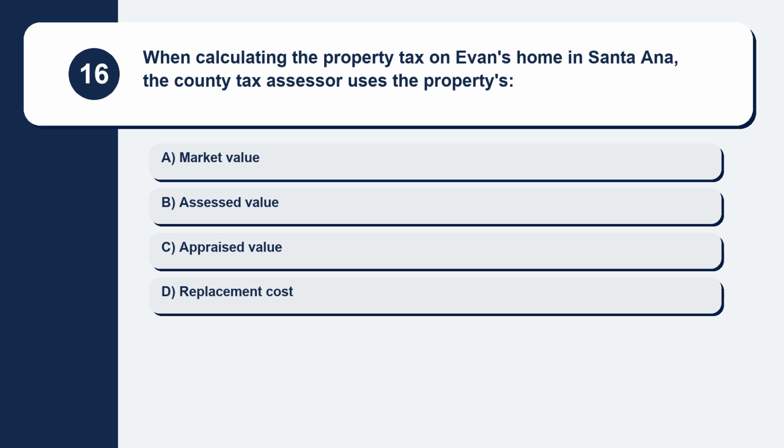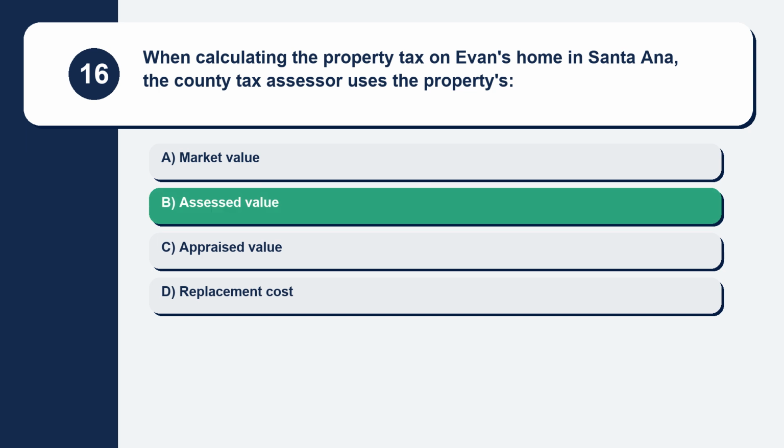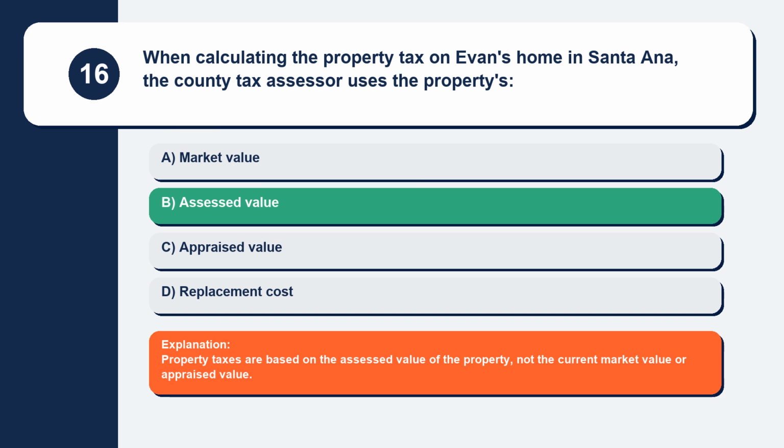Question 16. When calculating the property tax on Evan's home in Santa Ana, the county tax assessor uses the property's. Here are your options. Option A, market value. Option B, assessed value. Option C, appraised value. Option D, replacement cost. The correct answer is option B, assessed value. Explanation: property taxes are based on the assessed value of the property, not the current market value or appraised value.